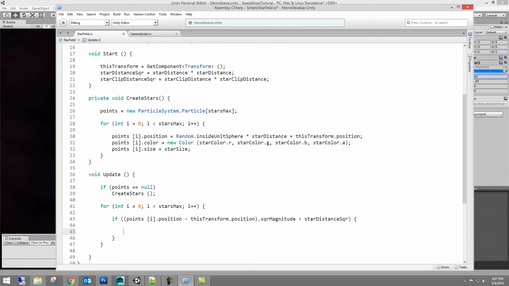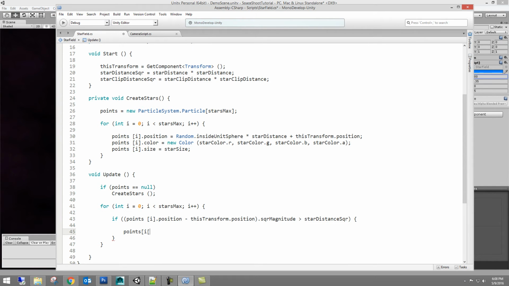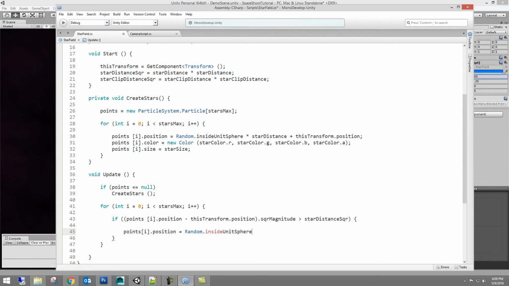Okay, let's go up in here in the brackets we made. And then we want to say, okay, if that's the case, then take that single point, take its position actually, dot position, and then let's do that random inside unit sphere again, except this time let's normalize it.